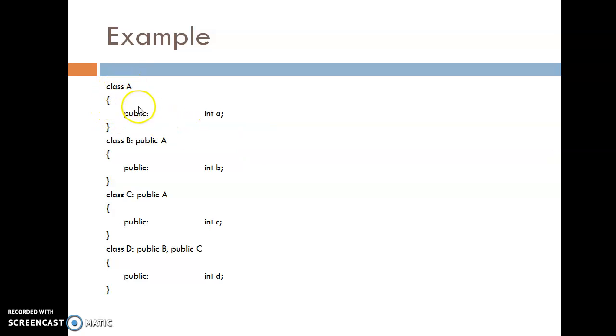Class A has one variable defined, integer A. Class B is derived from class A and has its own variable B. So class B is able to use both B and A. Class C is also derived from class A. So class C is able to access its own variable C as well as A. And class D is derived from the two classes B and C. So class D is able to access all the variables D, C, B and A. So this is the example of hybrid inheritance.